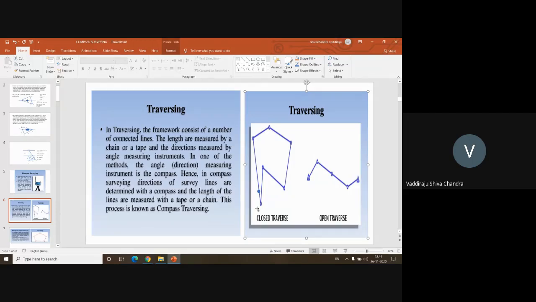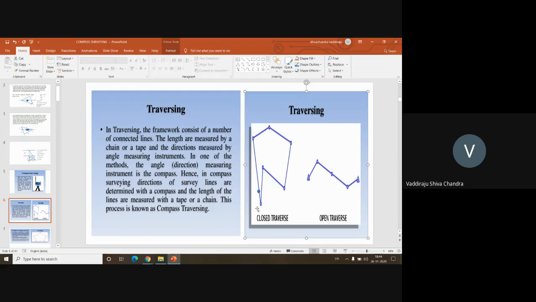That is the reason why most of the time, whenever we are doing a survey, we go for a closed traverse in order to ensure that the work done by us is accurate. In an open traverse, it is not possible for us to confirm the accuracy. But in one case, you can also confirm whether the open traverse is correct or not, if you are closing the work at a known point.